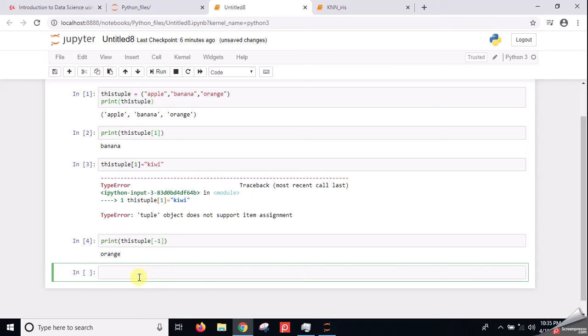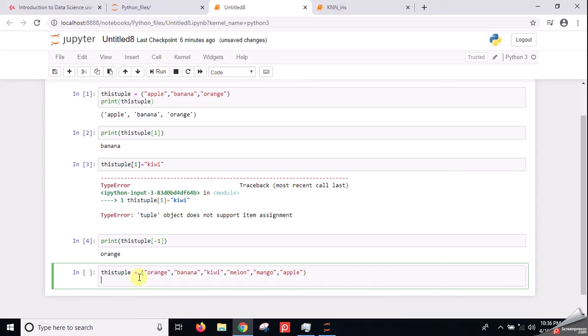Now we can also access the items by giving some range. First I define some more items, and I have to declare it again, because we cannot change it. If I want to add some more items in it, then I have to assign it again. Suppose this is my new tuple, I have done it.